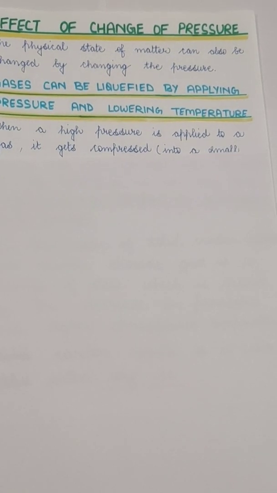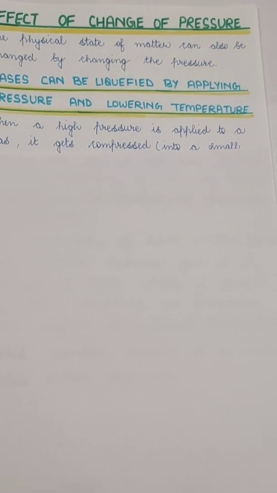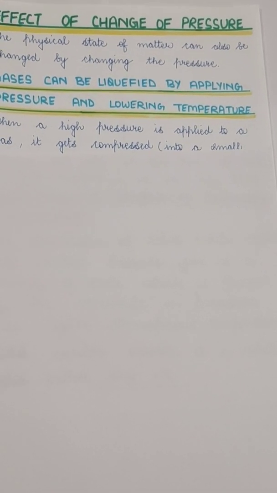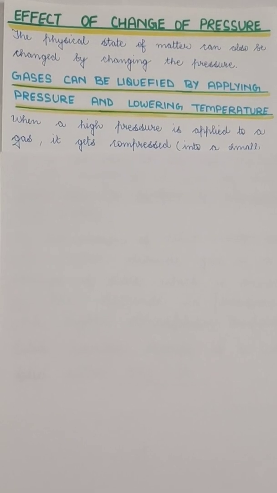Because the particles are differently arranged, if we change the arrangement of the particles, gases can behave as liquids, or further, the liquids can behave as gases. So by applying very high pressure at a very low temperature, we can convert these gases into liquids.